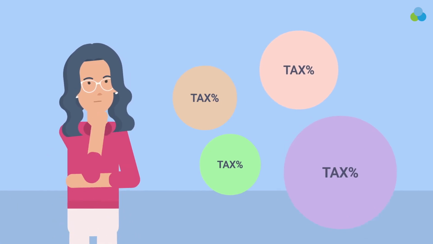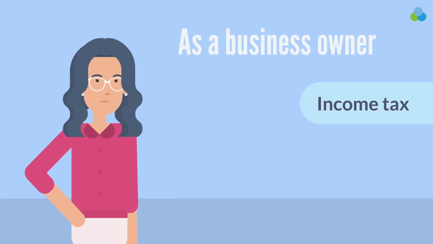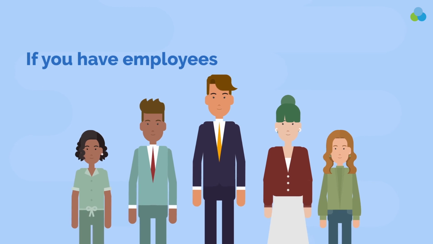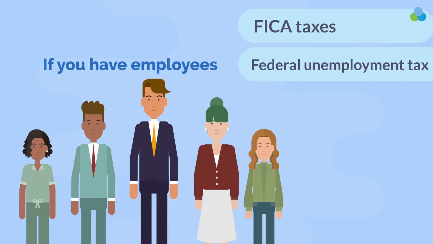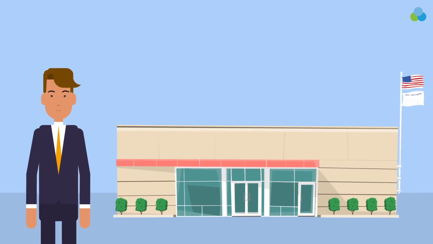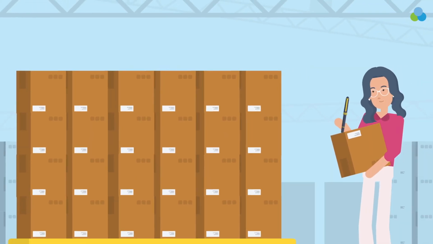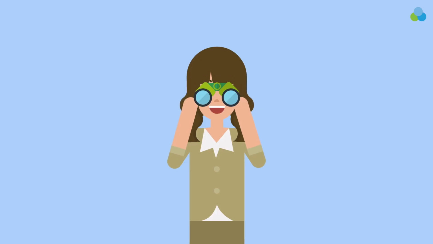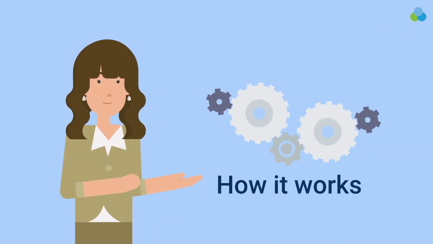There are different types of taxes you need to be aware of. As the sole business owner, you are responsible for paying income taxes and self-employment tax. If you have employees, there will be more tax responsibilities you need to comply with, such as paying FICA taxes, federal unemployment tax, state unemployment tax, and withholding a portion of their salary to file and pay income tax on their behalf. If you are selling goods or products, you may be subject to collecting and remitting sales and excise tax on certain goods. Let's dive deeper into each type and shed some clarity so you'll have a better understanding of how each one works.